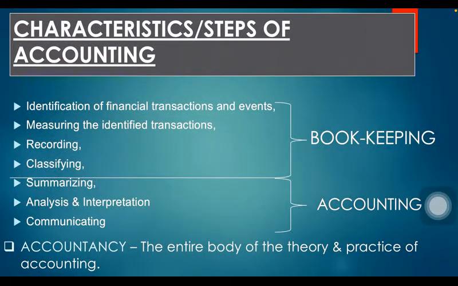So you must be thinking that just now I told accounting means all the 7 steps, and now I am saying accounting only comprises the last 3 steps. Yes, when a distinction between bookkeeping and accounting is asked, in the traditional times, bookkeeping includes the first 4 steps, and accounting involves the next 3 steps.